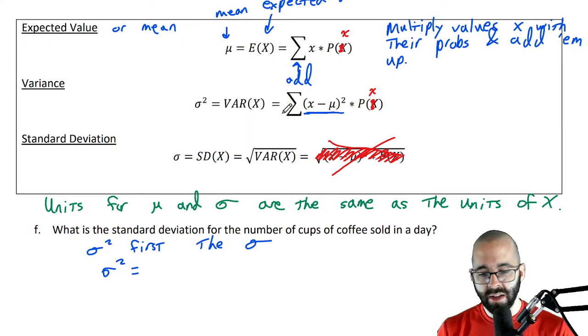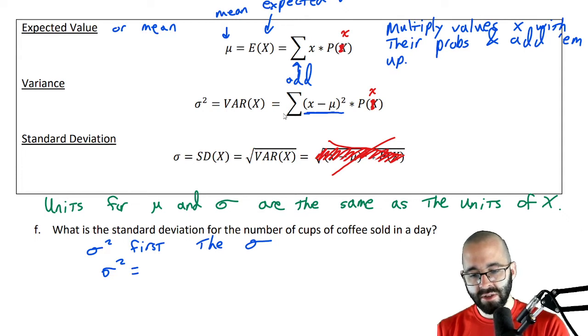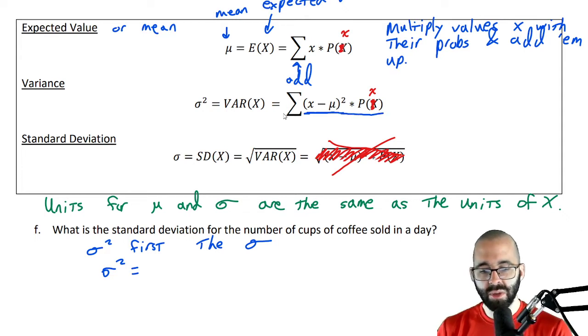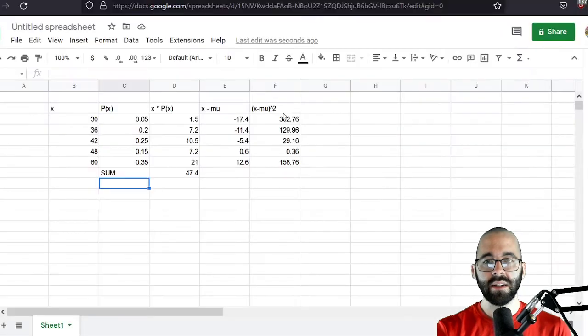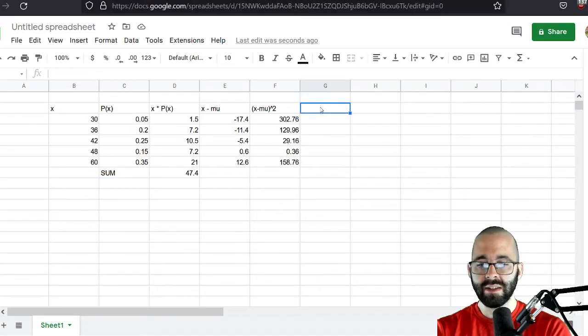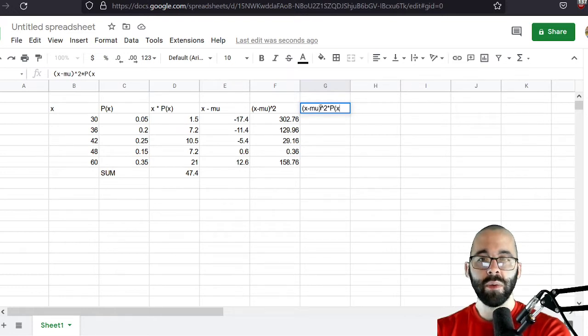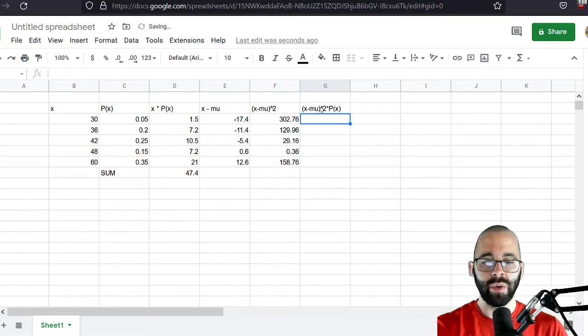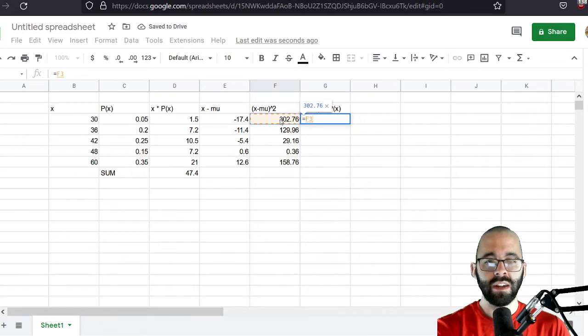What's the next step? Well, each one of these, after it's squared, needs to get multiplied by its probability. So this over here is going to be X minus mu squared times its probability. Type equals. Here's X minus mu squared.